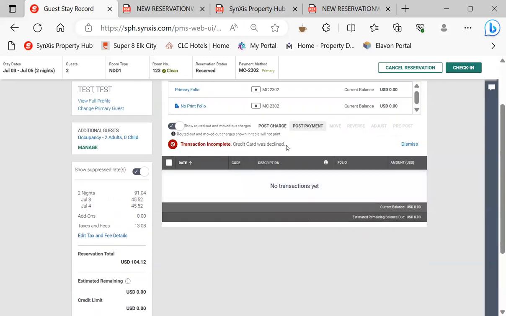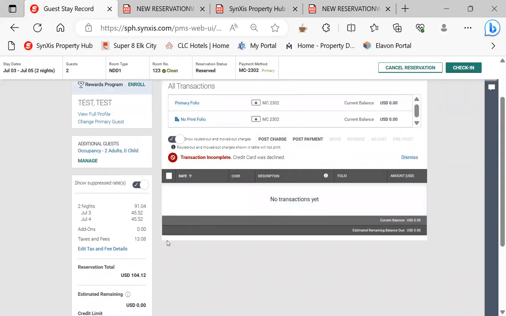And you can see it says transaction incomplete. The credit card was declined. Anytime it does that on a single use card, that means that the reservation was tax exempt, that there's not enough money on the card to pay the taxes. See the taxes and fees, $13.08. So we have to go in and take the taxes off because it was a tax exempt reservation. There's only enough money on there to pay the amount without the taxes. So we just go over here to edit tax and fee details.